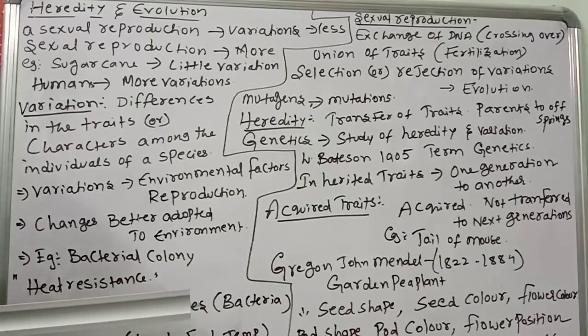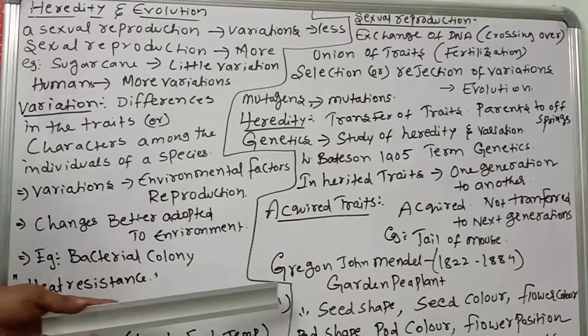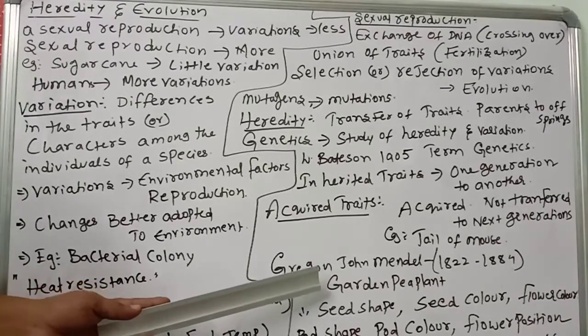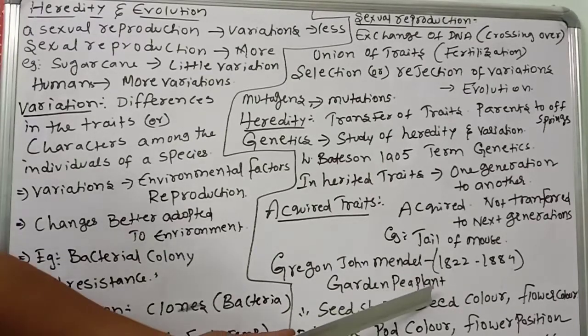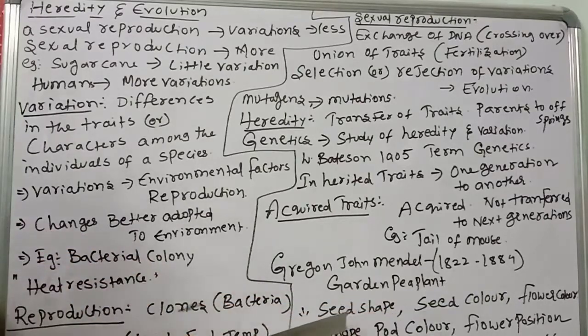Mendel worked on how characters spread from one generation to another generation. He did the research on that concept. He took the garden pea plant. What is the scientific name of the garden pea plant? Pisum sativum. He took different characters: seed shape, seed color, flower color, pod shape, pod color, flower position, stem height. He introduced terms like monohybrid cross and dihybrid cross.